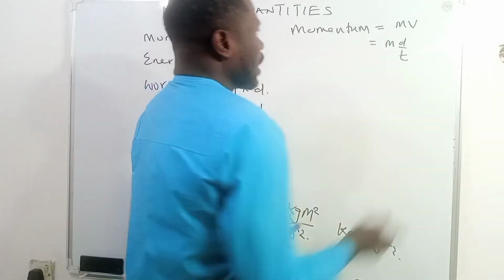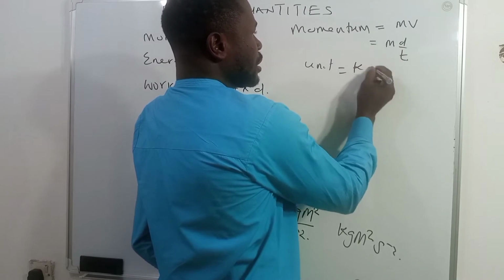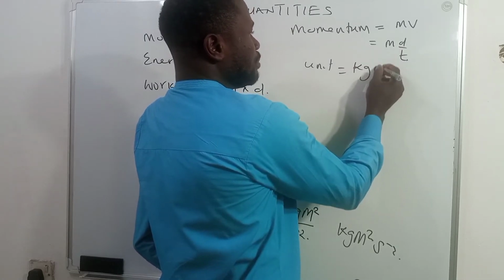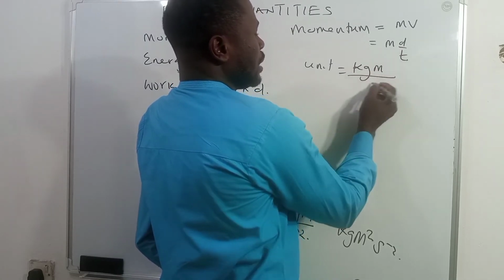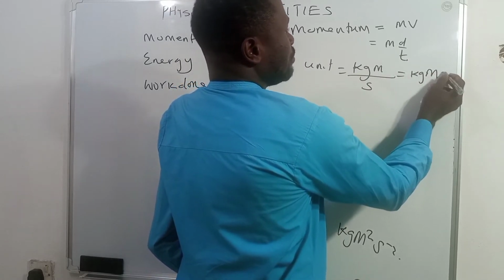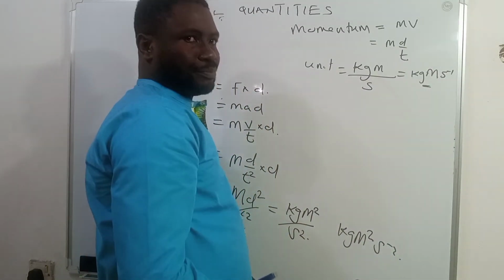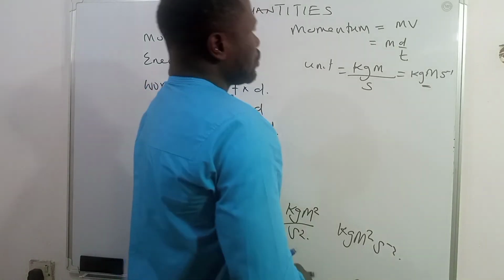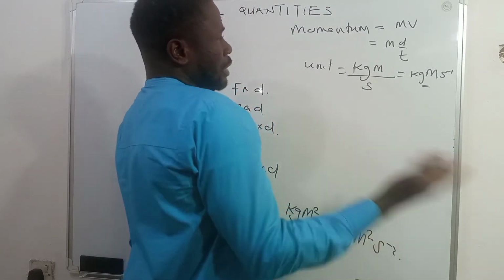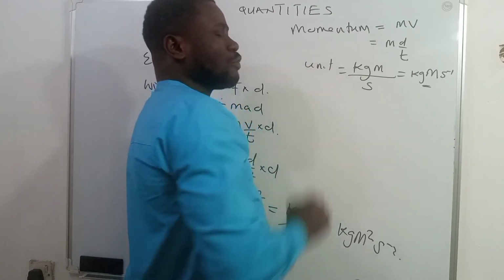Now at this point, we can now look for the unit. The unit of mass here, of course, is kilogram. The unit of d is meter. The unit of what? T here is second. This is equal to kilogram meter per second. And this is said to be the unit of what? Momentum. Also, sometimes you can say that, like I told you earlier, the unit of momentum is the same thing as the unit of what?